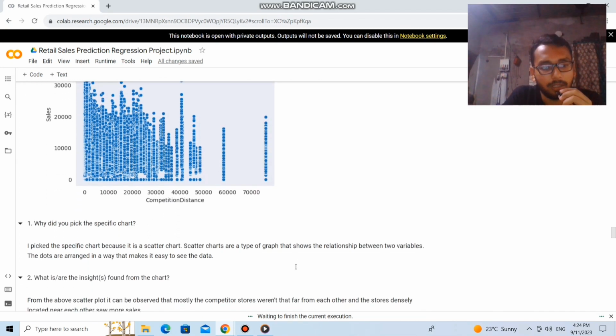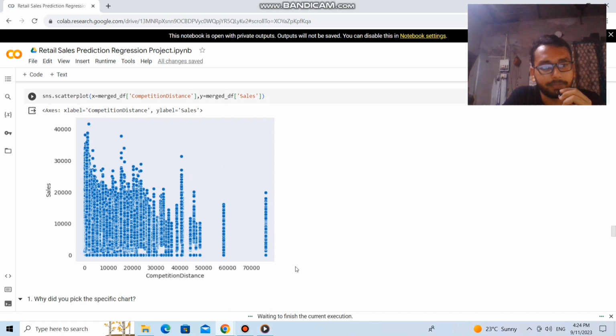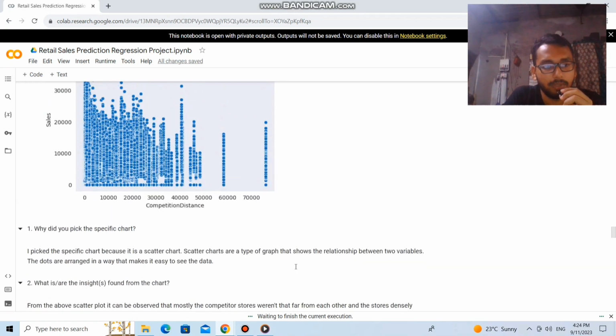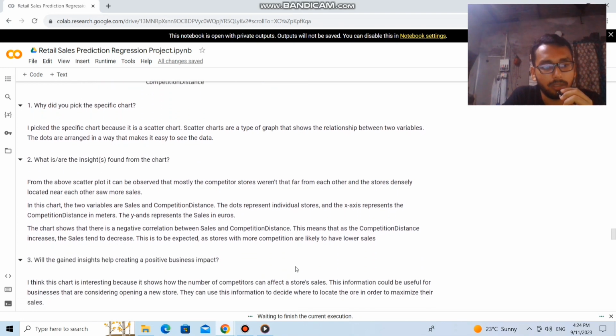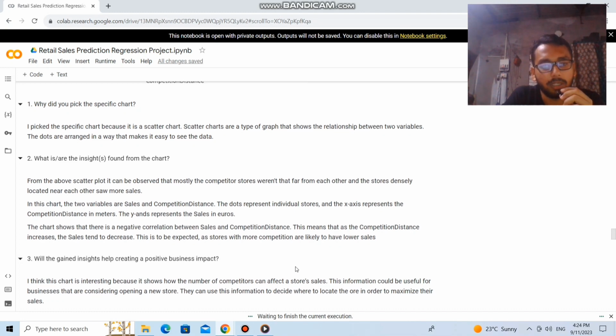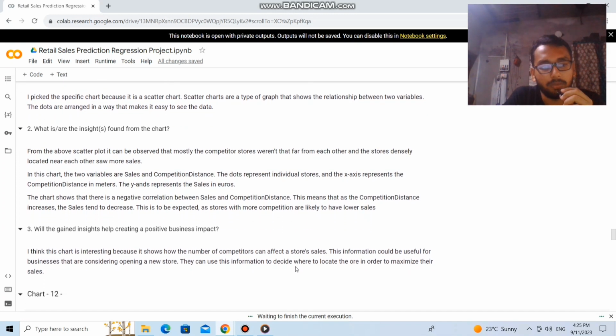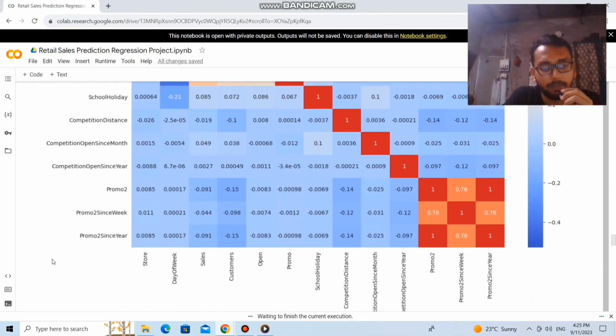So from the next chart, we can visualize the competition distance and the sales. From this chart, the two variables are sales and competition distance. The dots represent the individual stores, and the x-axis represents the competition distance in meters and the y-axis represents the sales in euros. So the next chart is the heat map.